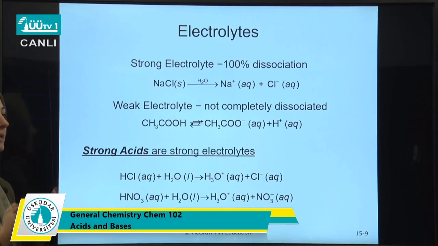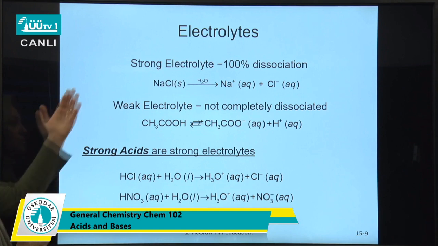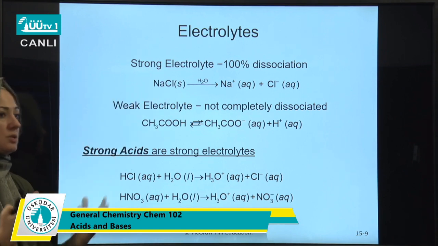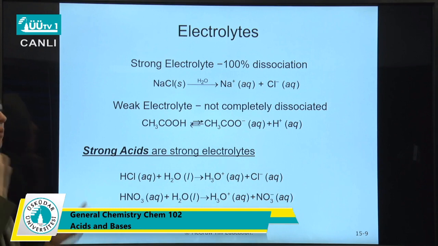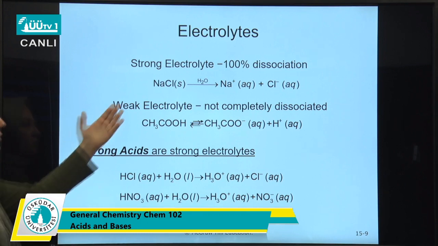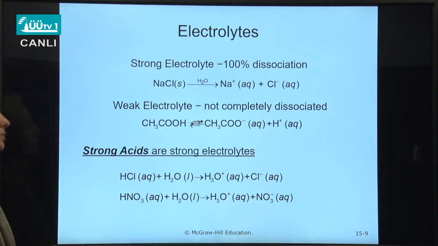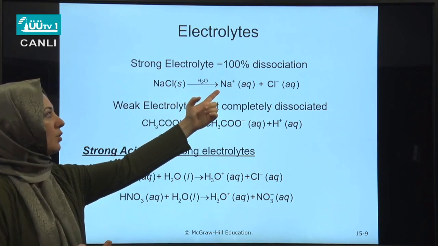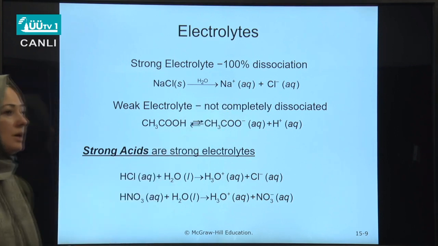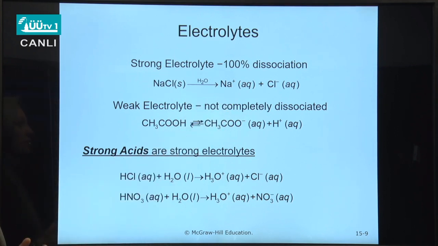So coming to the electrolytic properties, electrolytes are the substances that conduct electricity. As a result, we must have ions in the environment. So strong electrolytes, 100% dissociation occurs in this case. The molecule is completely converted to ions, the corresponding ions. For instance, sodium chloride salt. When you dissolve sodium chloride, table salt, in water, it will completely convert to Na+ and Cl-, and it's a strong electrolyte.